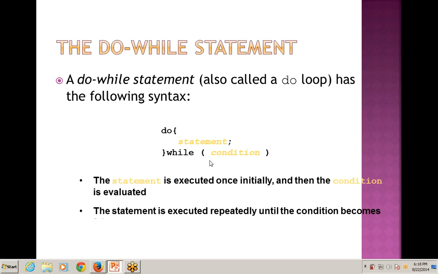Next point, this is the most important point. The while loop is known as an entry controlled loop because the condition is checked at the time of entry. While do while is an exit controlled loop. Why? Because the condition is checked at the exit of the loop. So this is again the main difference. I am repeating again: while is the entry controlled loop and do while is the exit controlled loop.